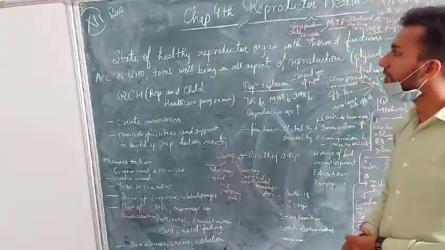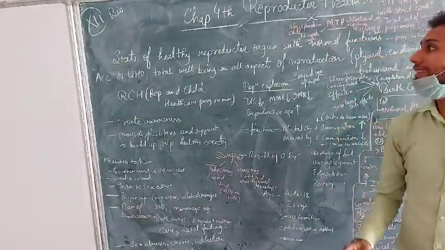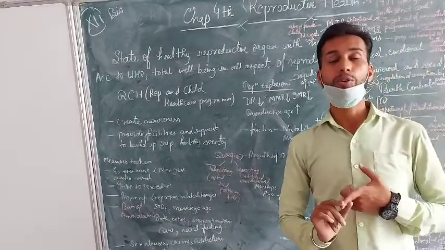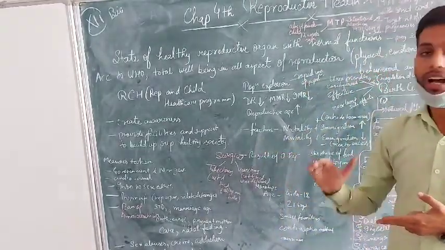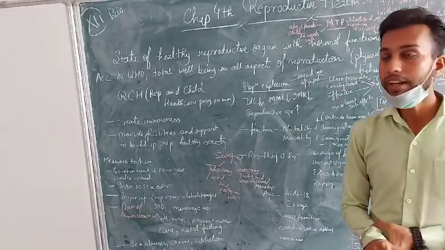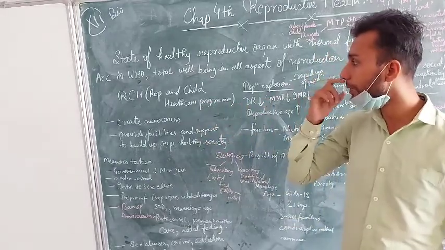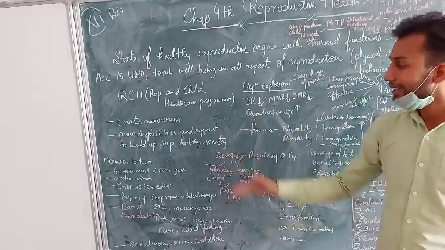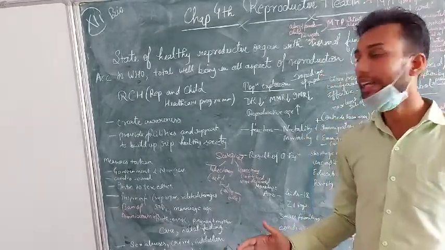So now we are going to start the chapter. In this chapter we will cover a few topics. The first topic is reproductive health, the healthy reproductive life. Then we will study the RCH program. India had started several awareness programs under the reproductive and child health care program. It has given some guidance regarding reproductive health and a healthy society.